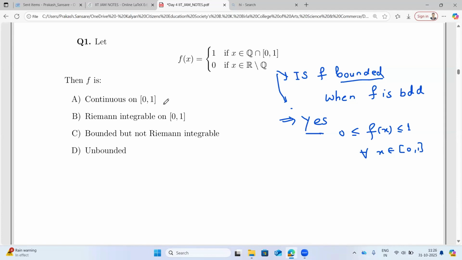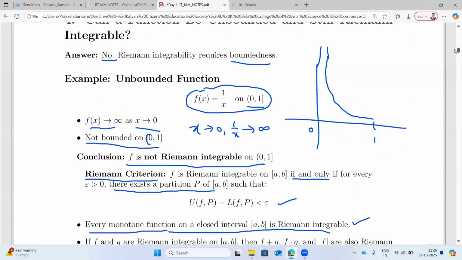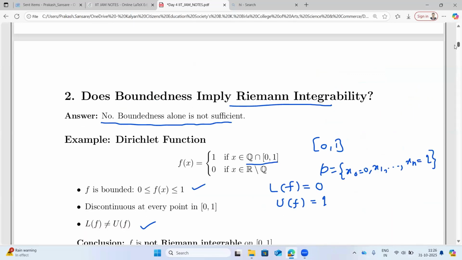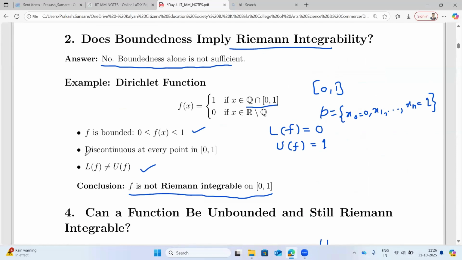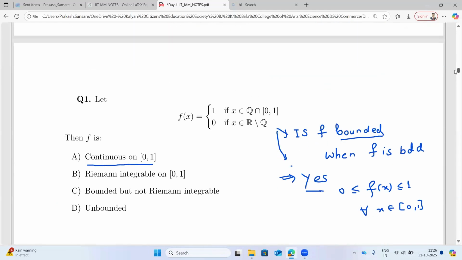Now, is this a continuous function? In fact, this function is discontinuous at every point of the domain. You might have seen this function at the beginning. And here L(f) is not equal to U(f), because L(f) turns out to be 0 and U(f) to be 1. So the conclusion is that f is bounded but not Riemann integrable. So which is the option here?